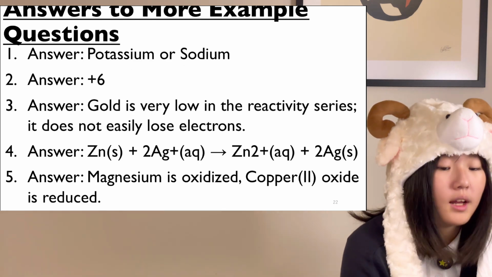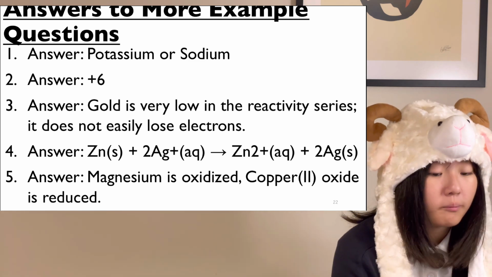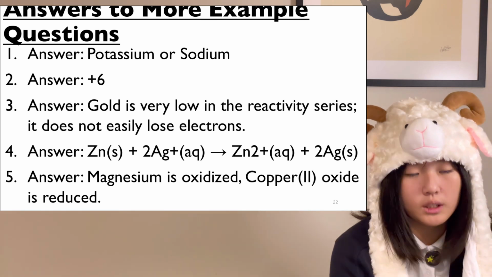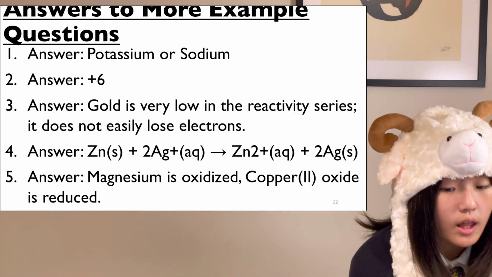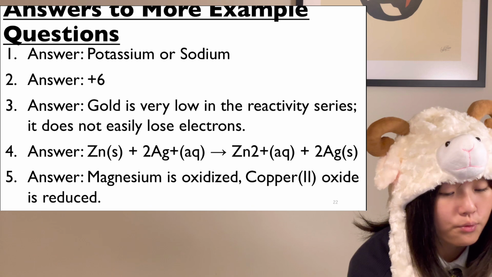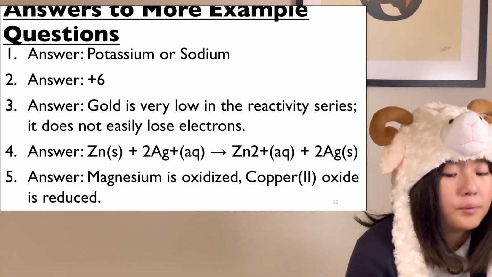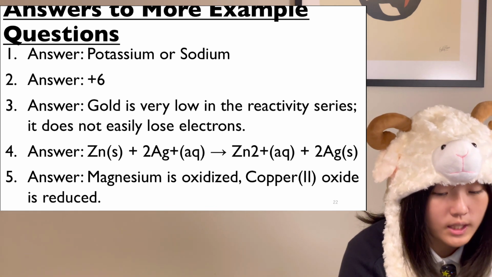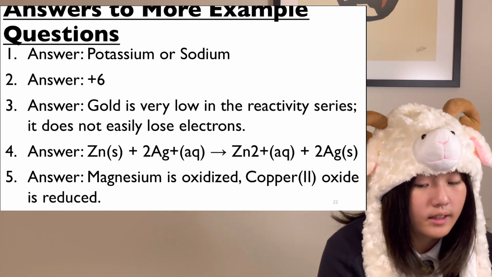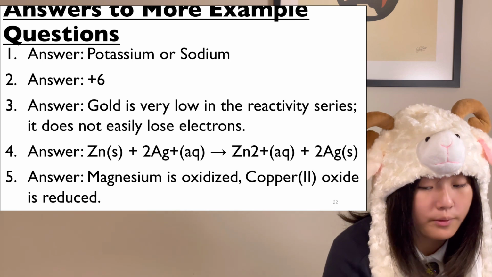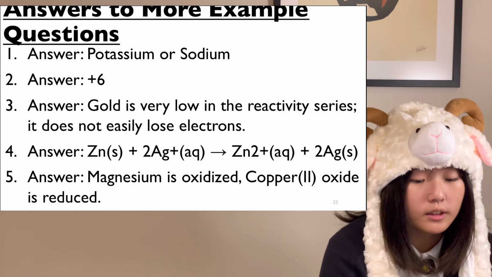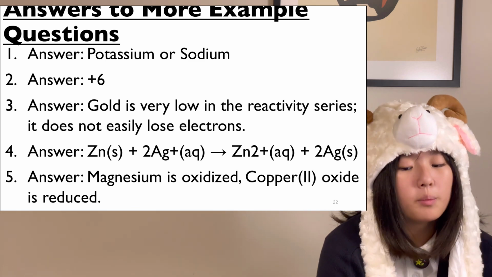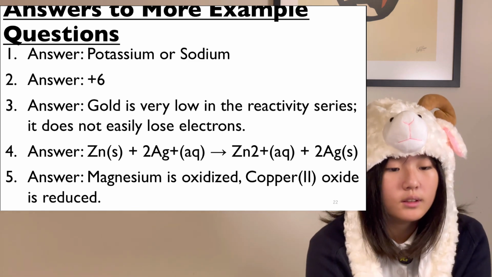The answers are potassium or sodium, plus 6. Gold is very low in the reactivity series, so it does not readily lose electrons. The answer to number 4 is Zn(s) + 2Ag+(aq) → Zn2+(aq) + 2Ag(s). And the final answer is magnesium is oxidized, copper(II) oxide is reduced.